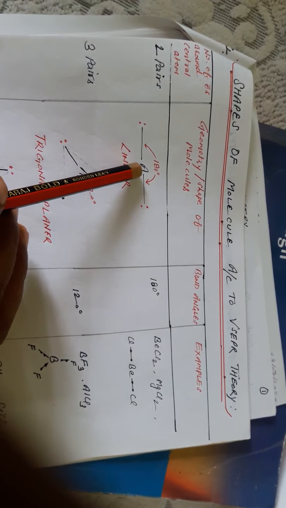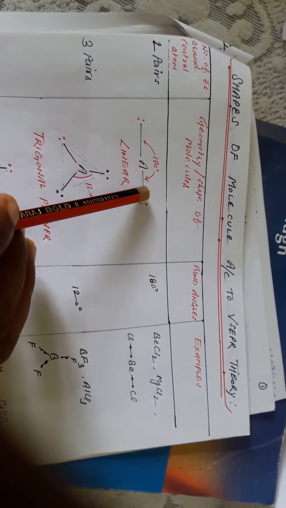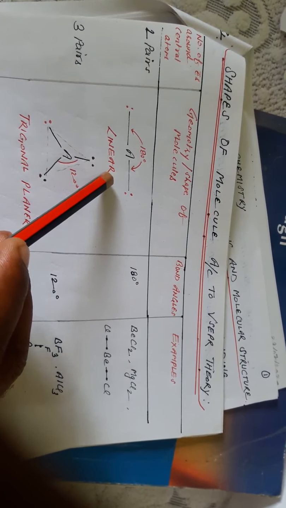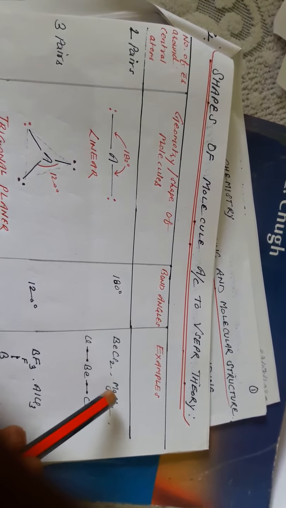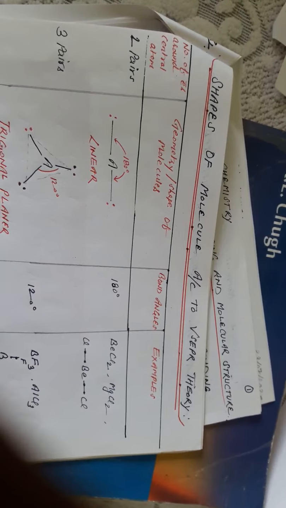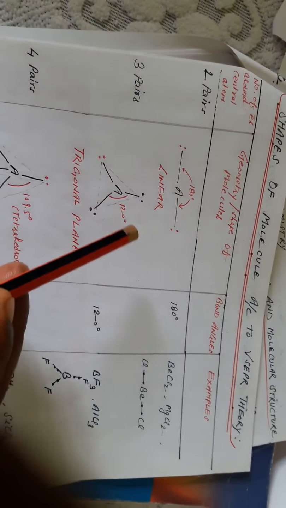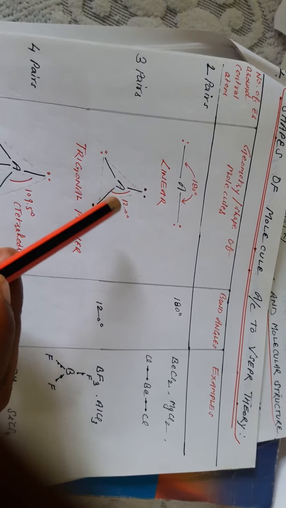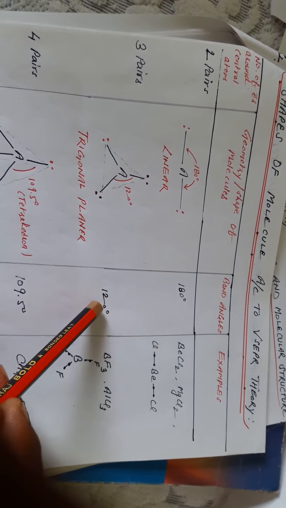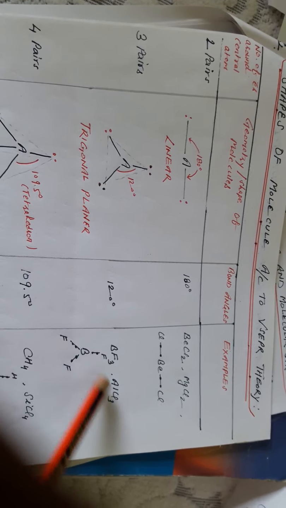So if the central atom shares 2 electrons and makes 2 bond pairs, then that shows a 180-degree angle between the 2 bond pairs and occupies a linear structure. 180 degrees is the angle that shows its linear structure, and these are the examples. I am taking one example, beryllium chloride, which is of linear structure. With 3 pairs, the angle between all pairs with the central atom is 120 degrees and it occupies a trigonal planar structure. And this is the example.